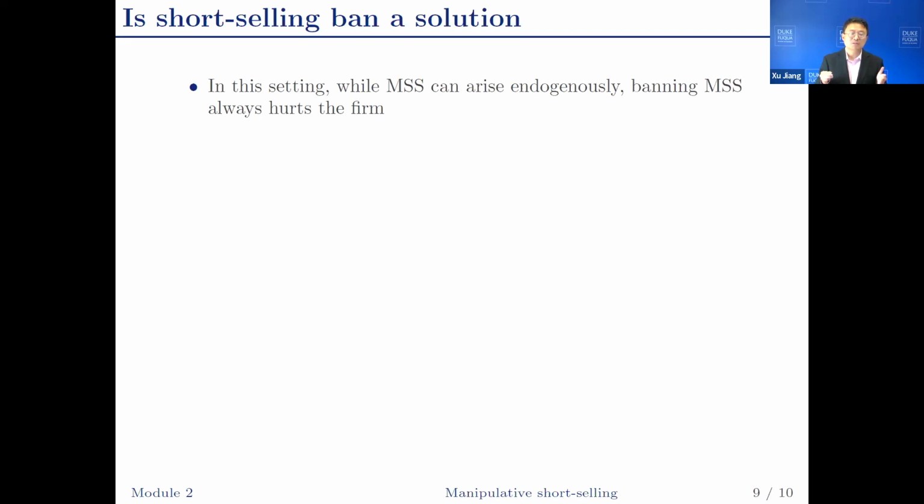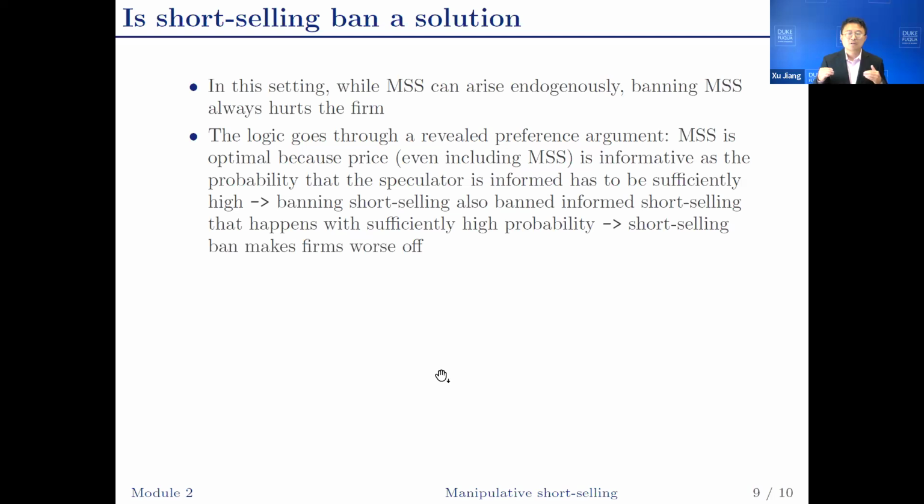Given the previous arguments, is banning short selling a solution for removing manipulative short selling or increasing firm value? In this setting, while manipulative short selling can arise endogenously, banning manipulative short selling always hurts the firm. Because banning manipulative short selling also bans informed short selling. In this case, manipulative short selling is optimal because price is informative, and that's because the probability that the speculator is informed is sufficiently high.